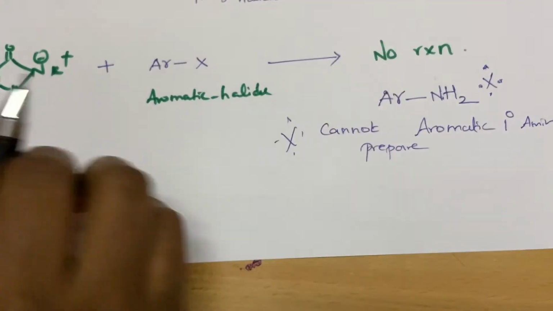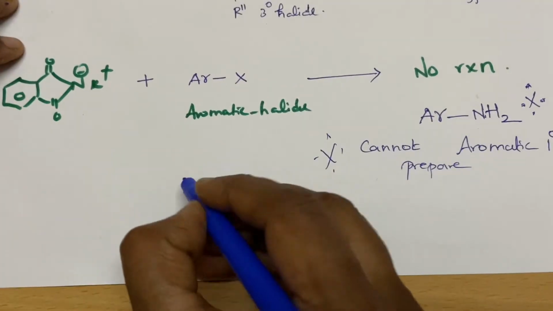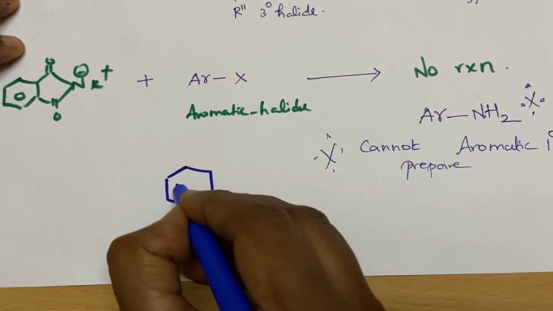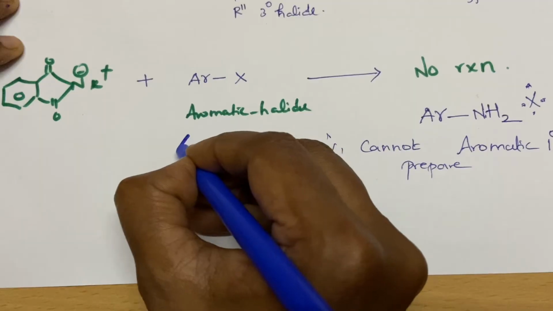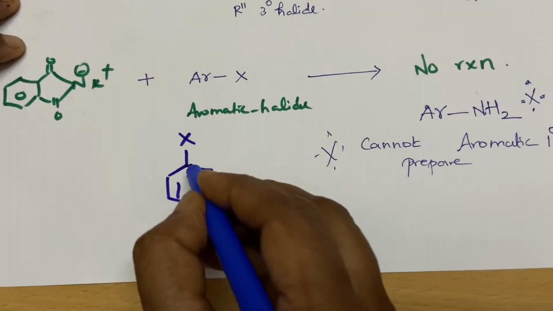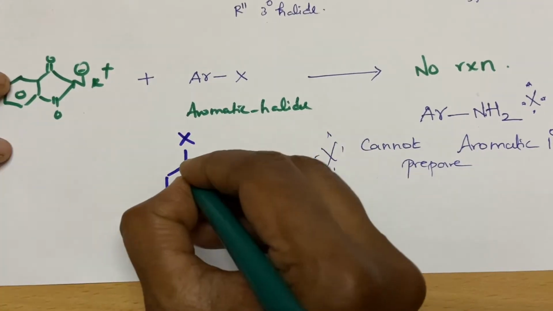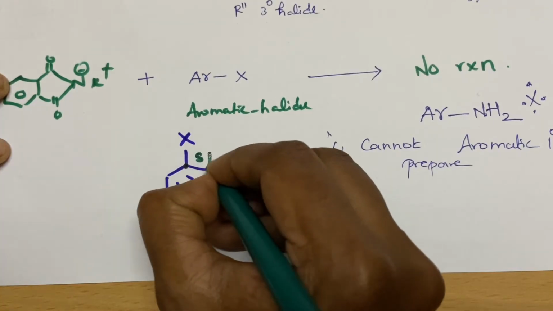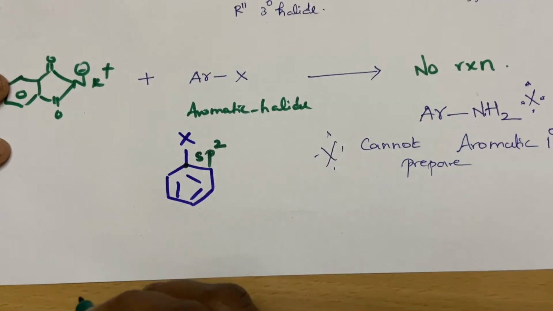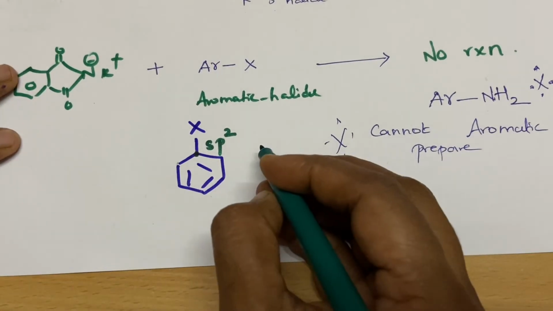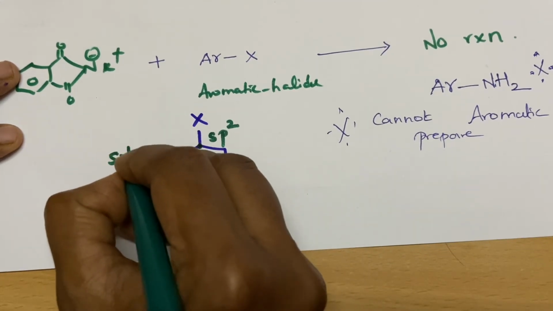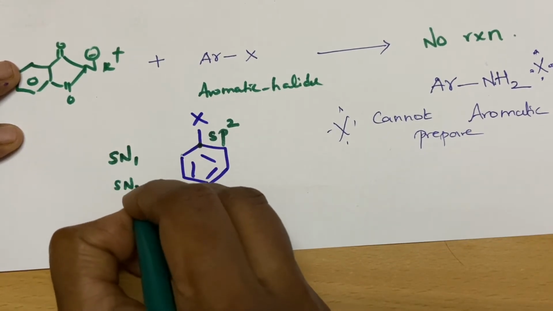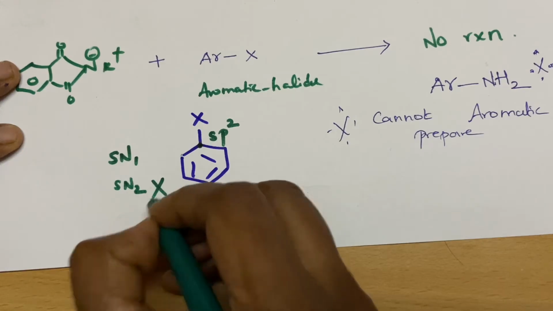Why, students? See here, what is your aromatic halide? The halide that is straight away attached to the aromatic ring. When you closely observe, this carbon is an sp2 hybridized carbon, and in an sp2 hybridized carbon, nucleophilic substitution reaction, either SN1 or SN2, is not possible.